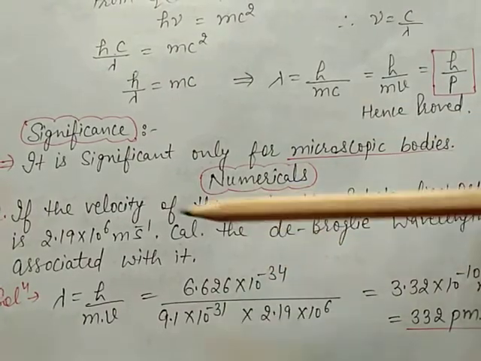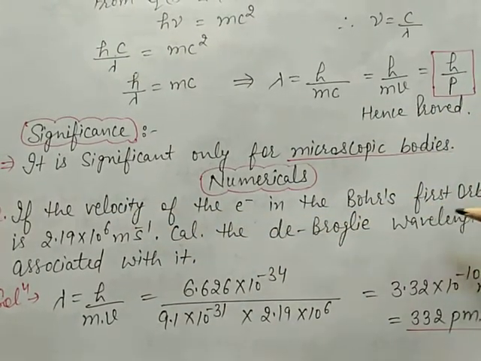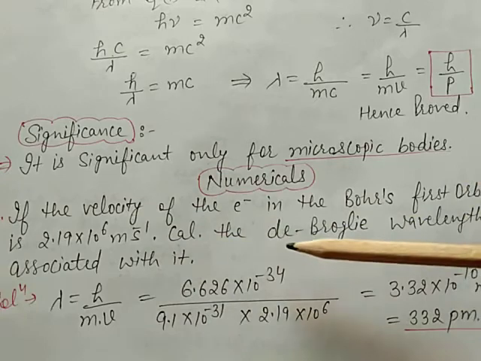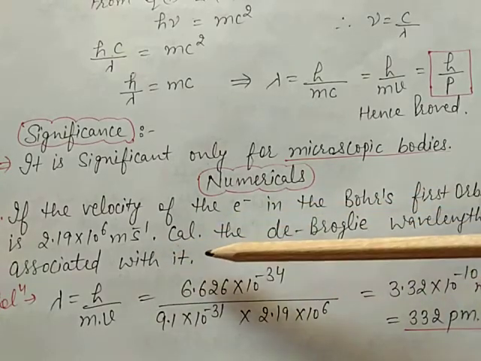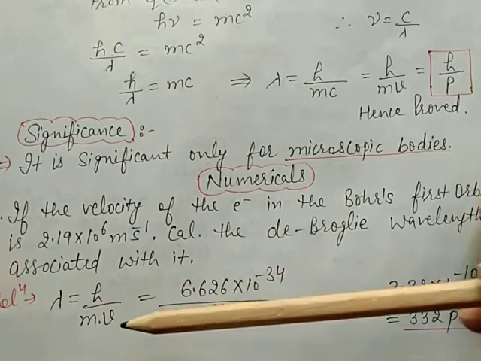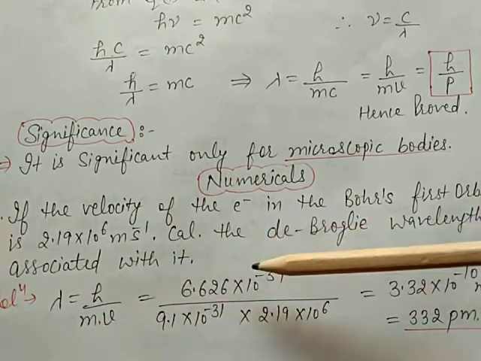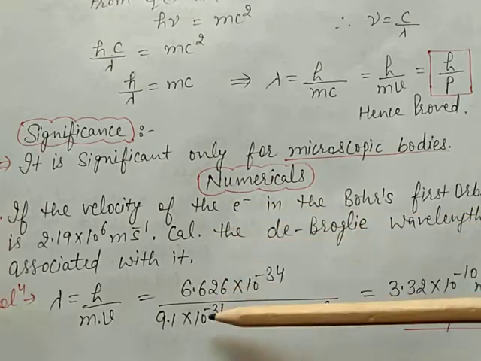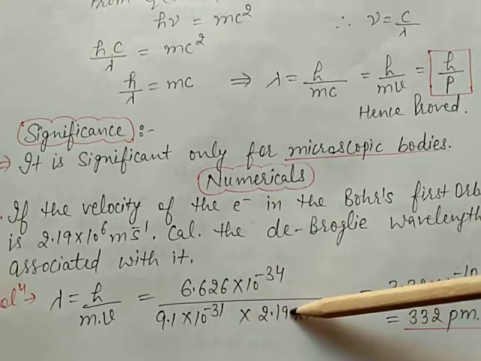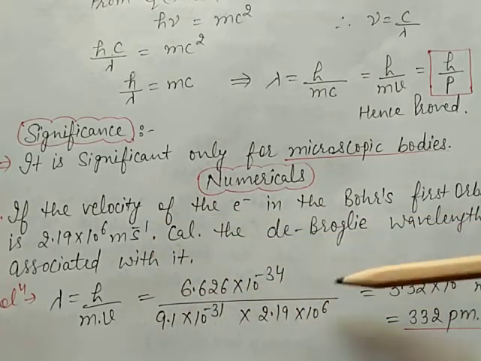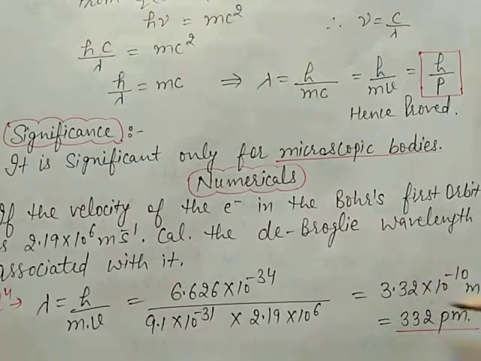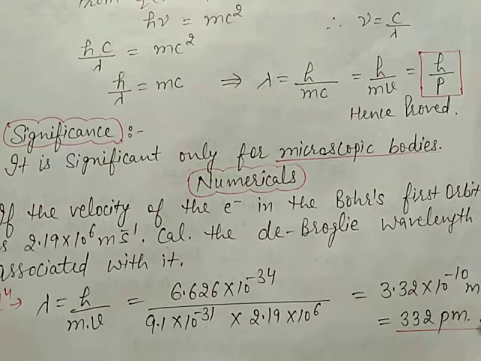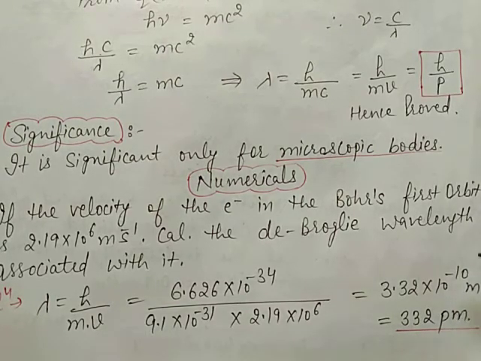Take one numerical problem. If the velocity of an electron in the Bohr first orbit is 2.19 into 10 raised to power 6 meter per second, calculate the de Broglie wavelength associated with it. Lambda is equal to h by mv. Apply the de Broglie equation. The Planck constant value is given, the mass of the electron is 9.1 into 10 raised to power minus 31, and the velocity is given. After calculating, this value is in meters; it is converted into picometers. 1 picometer is equal to 10 raised to power minus 12 meter.